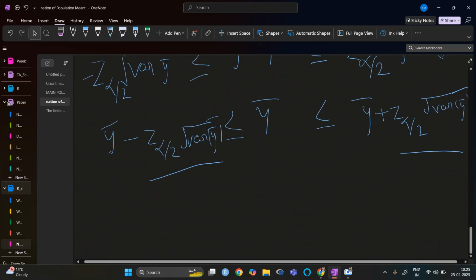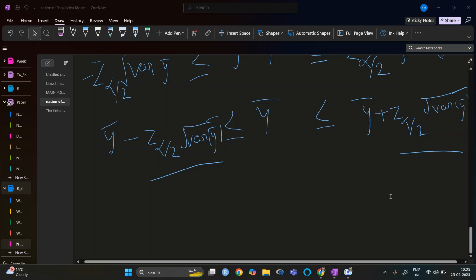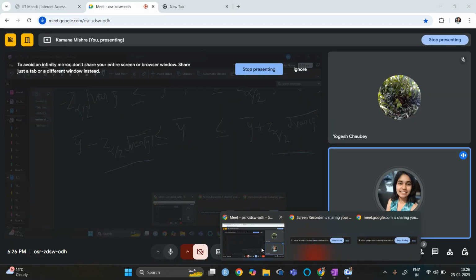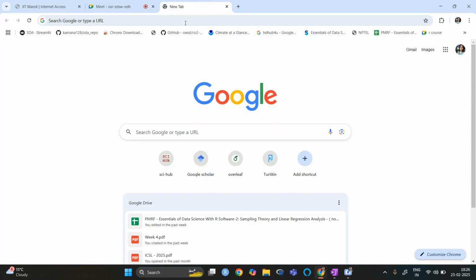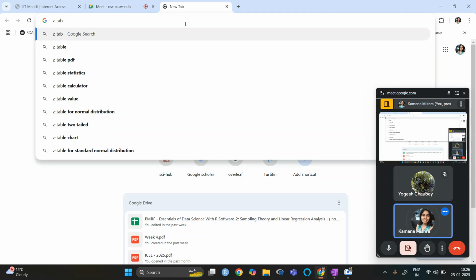Now z alpha by 2 we can basically get from tables. Right now we will do all this in our software, so we can directly use qnorm, etc. And if you want to do it on your own, you can just use the z table.